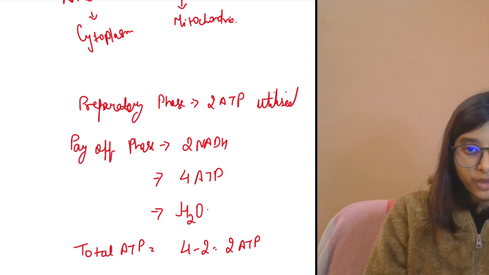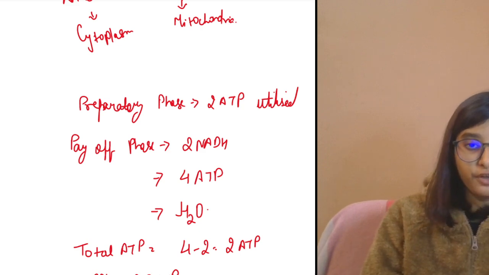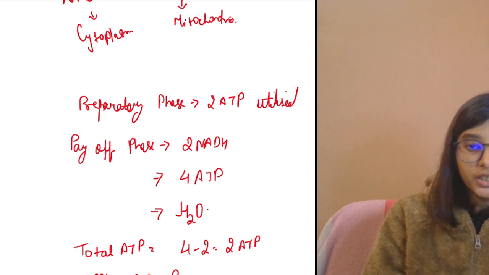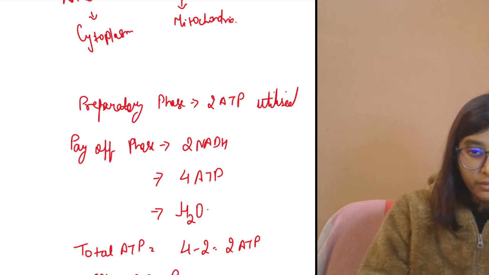And we know that 1 NADH will generate 2.5 ATP. And here 2 NADH is there, so you can do 2 into 2.5. So it will give 5 ATP. So if you add the ATP from NADH and the 2 ATP, then it will be overall 7 ATP.